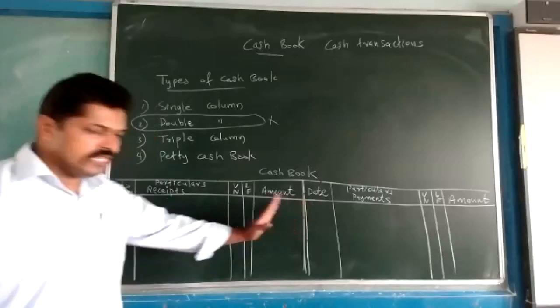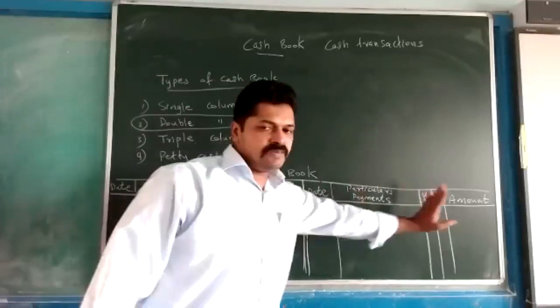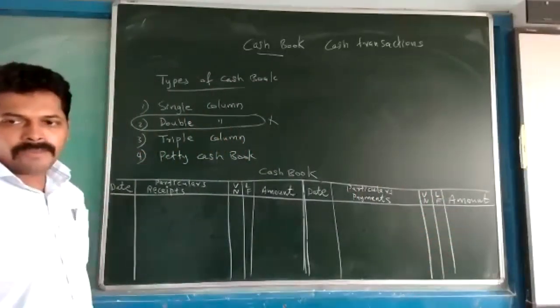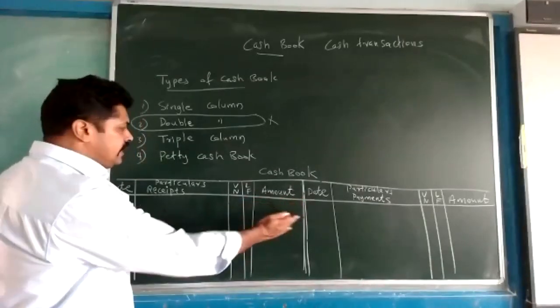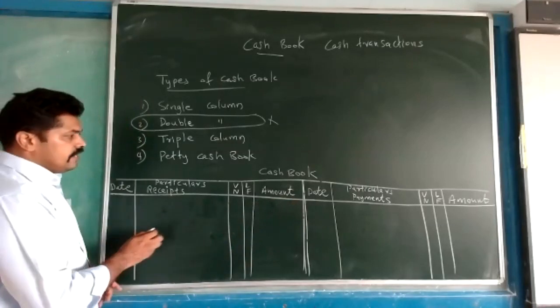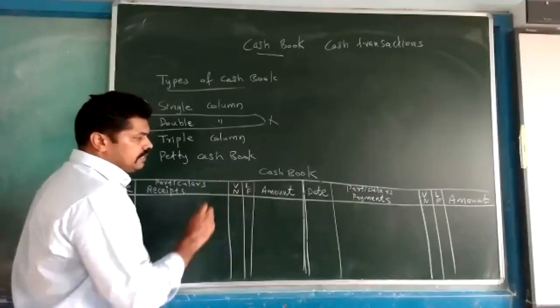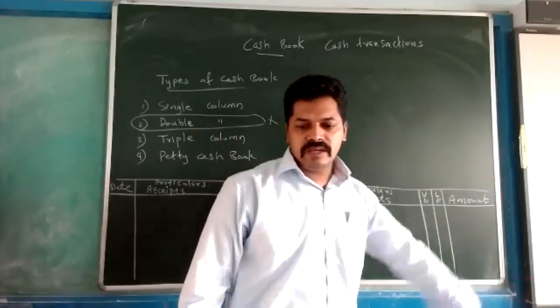The left hand side is also known as the debit side, and the right hand side is also known as the credit side.